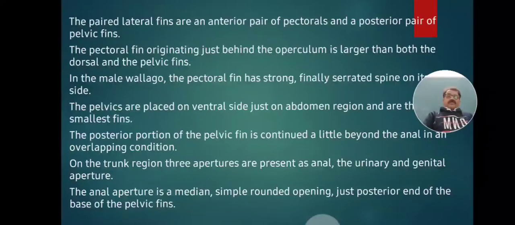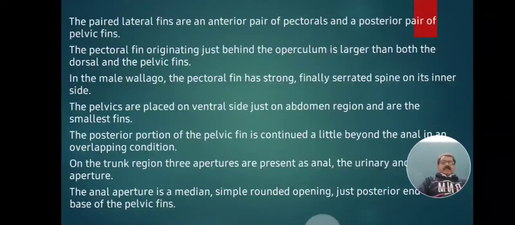In male Valiaguatu, this pectoral fin is an identifying character. What is the identifying character? In the male pectoral fin, a strong spine, a strong thorn, is present. This spine is internally serrated, like a saw-like structure, and it is useful for offensive and defensive purposes, used as a weapon in danger or in different conditions.